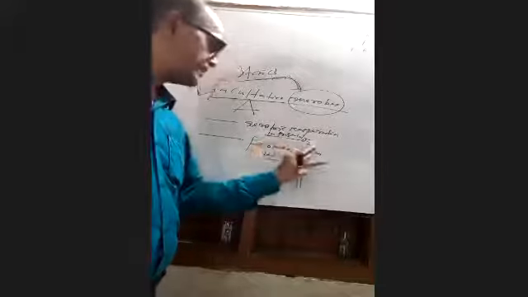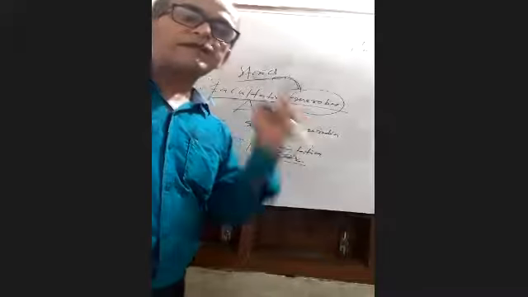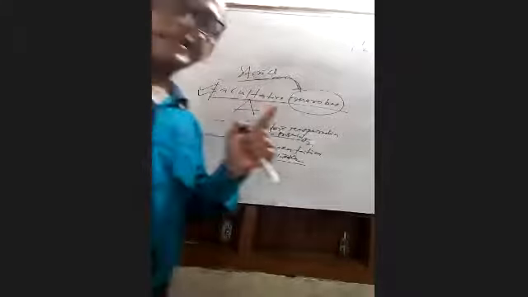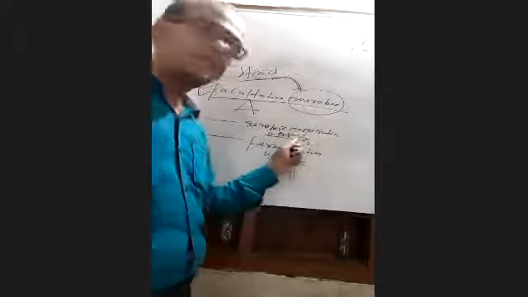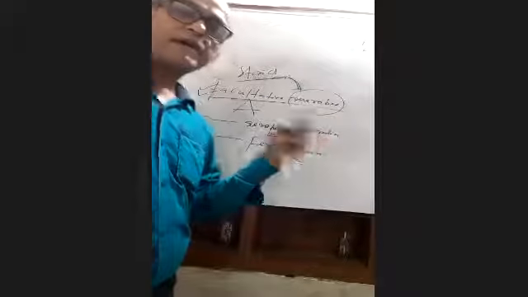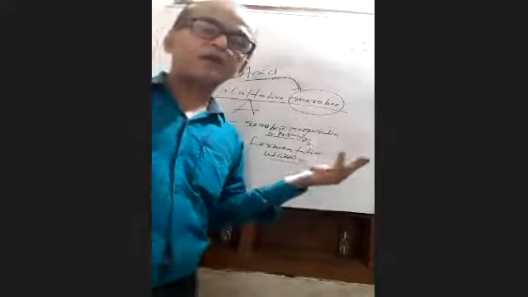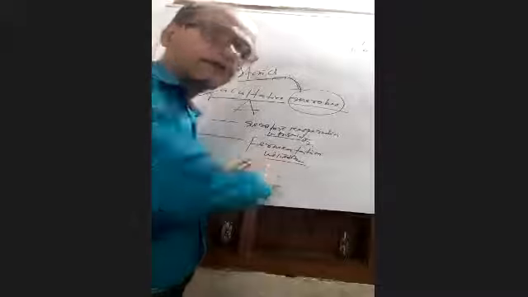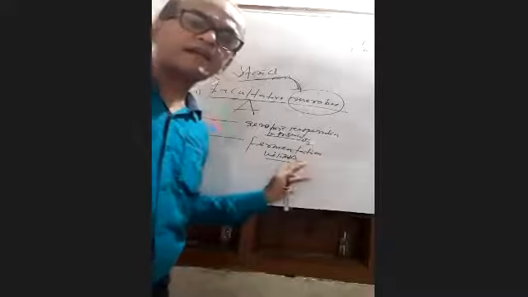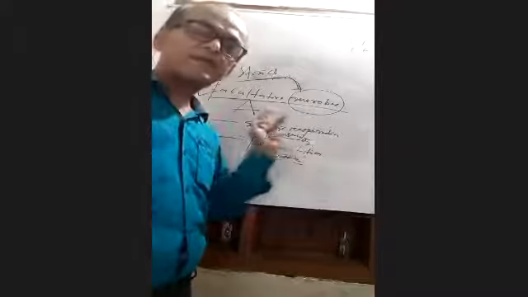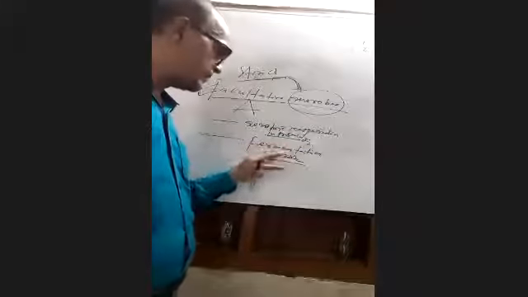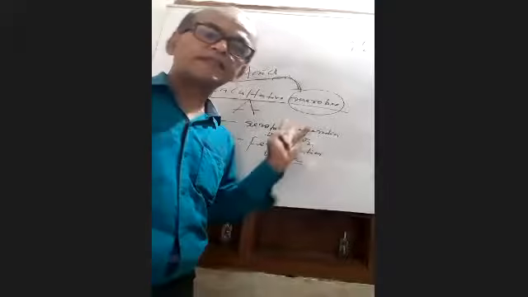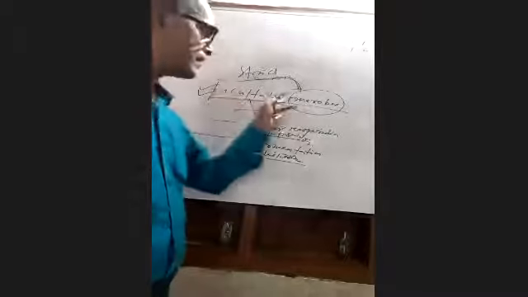Mycoplasma is an organism which can exist both with oxygen, by aerobic respiration, and, if oxygen is absent in the surroundings, by the process of fermentation. So they are called facultative anaerobes.